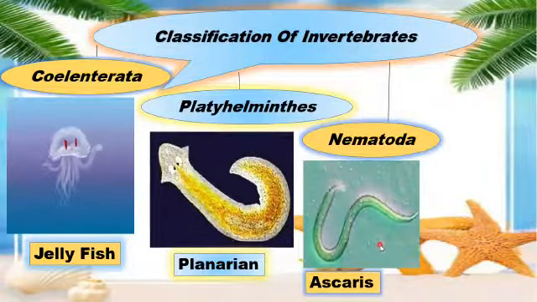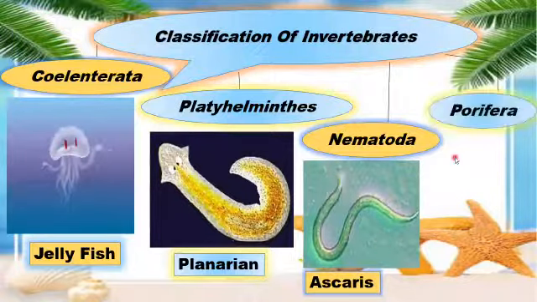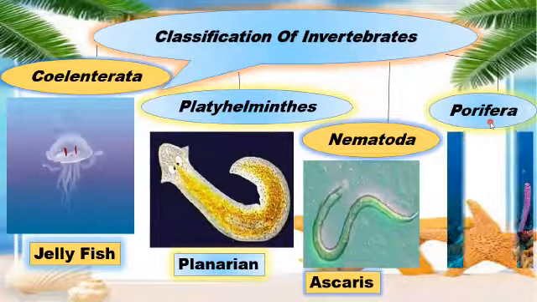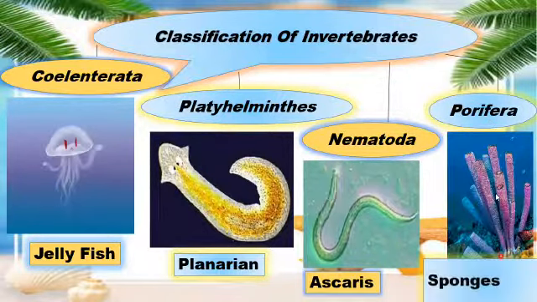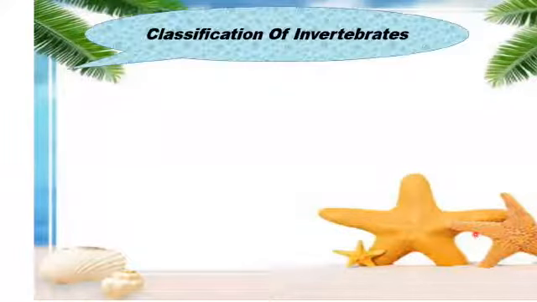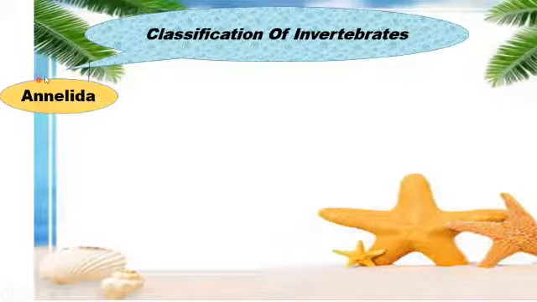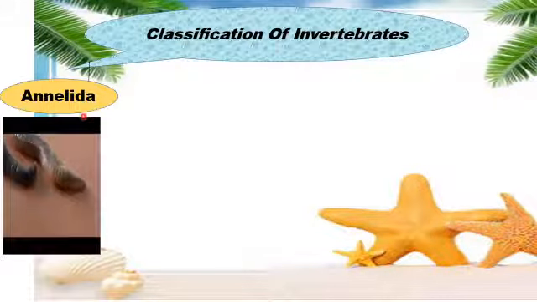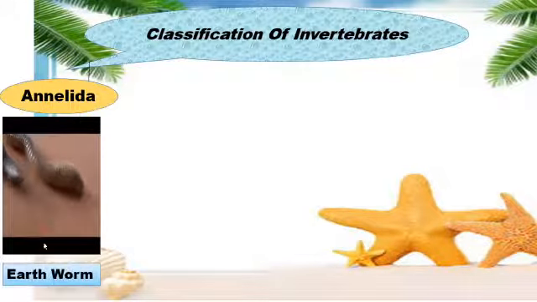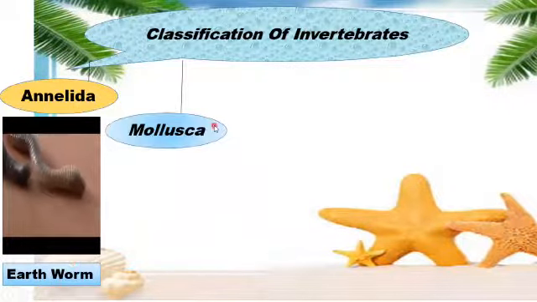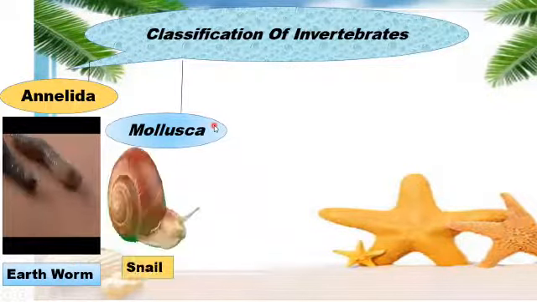The fourth phylum is the phylum Porifera, that is about the animals that bear pores. For example, in this case, we have the example of sponges. Now come towards another phylum, the fifth phylum of the invertebrates, the phylum Annelida. The phylum Annelida is about animals like segmented worms, like in this case, we have the example of earthworm. The sixth phylum is the phylum Mollusca, that is about animals like snail.